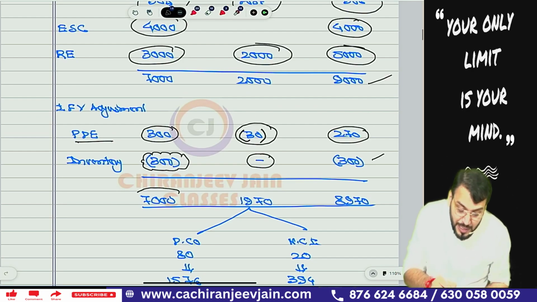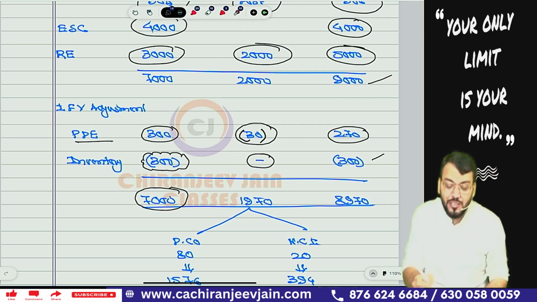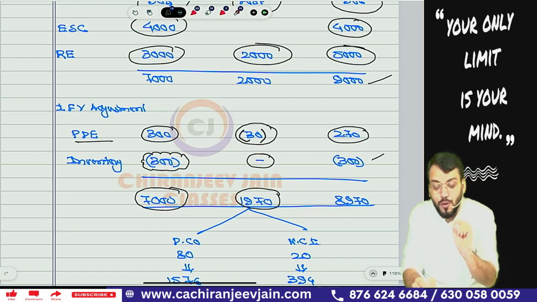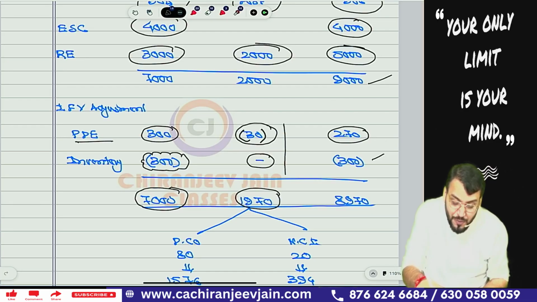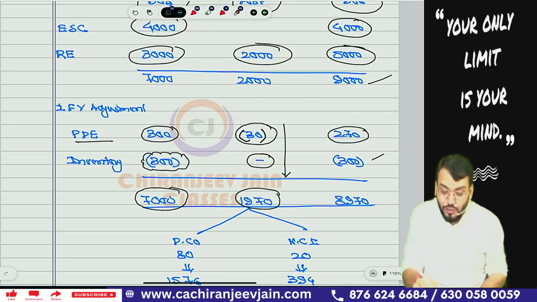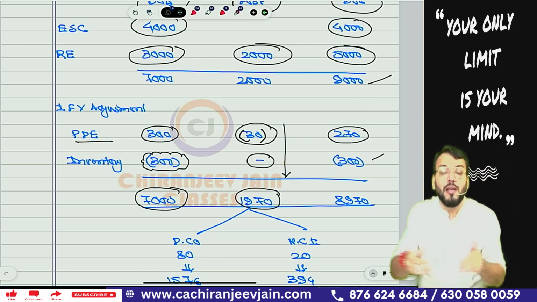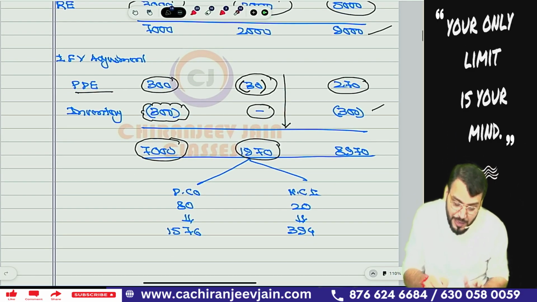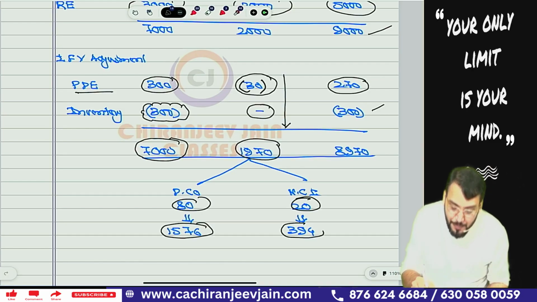So this becomes the fair value of INA on the date of acquisition. This becomes post-acquisition profit. This becomes post-acquisition profit after the fair value depreciation adjustment. This post-acquisition profit will be allocated to the parent company and NCI. So I have allocated it in 80% and 20%. So this is the allocated profit we have calculated.